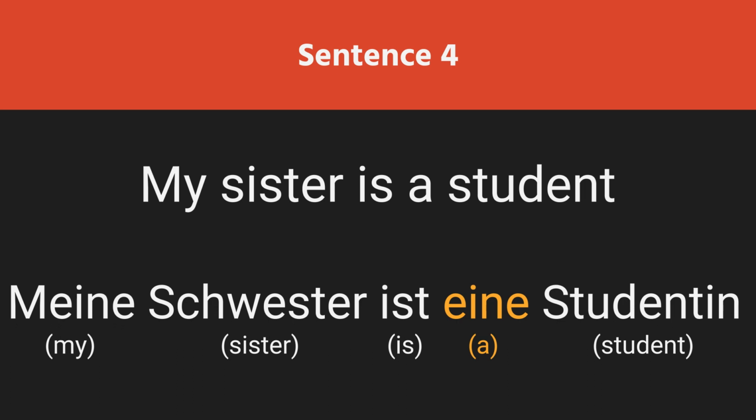So the gender of the two nouns, Schwester and Studentin, has to agree here, which is a feminine gender. In the same way, that gender was a masculine gender in the last slide, where the first noun was Bruder and the second noun in the sentence was Student.